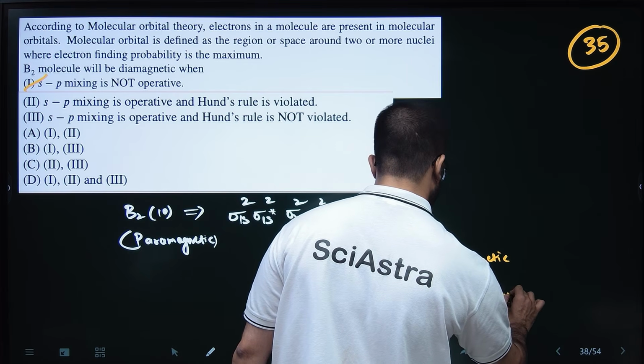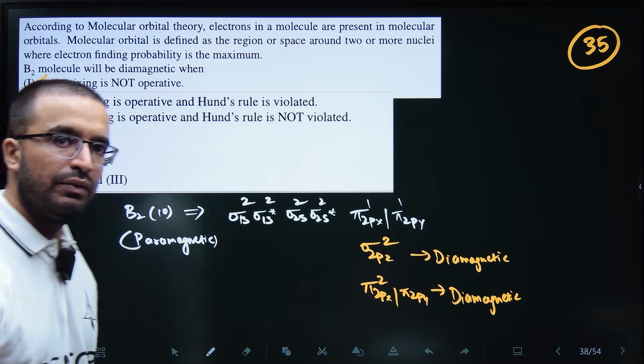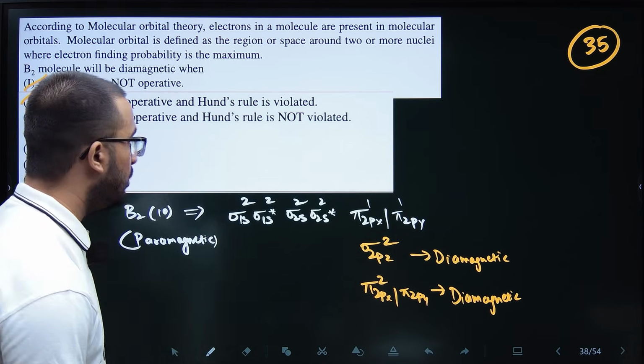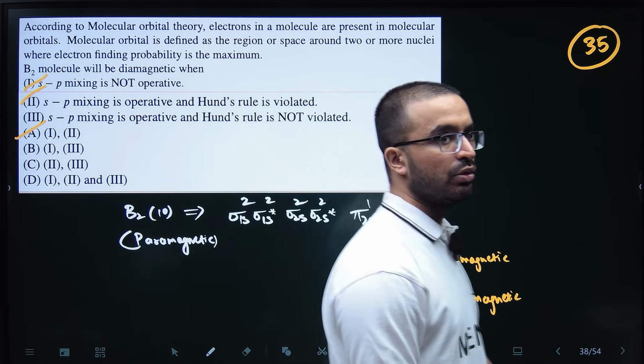Right? And the last one is sp mixing is operative and Hund's rule is not violated. So that will be this case, first case only. Okay. So 1 and 2 will cause your B2 molecule to be diamagnetic.